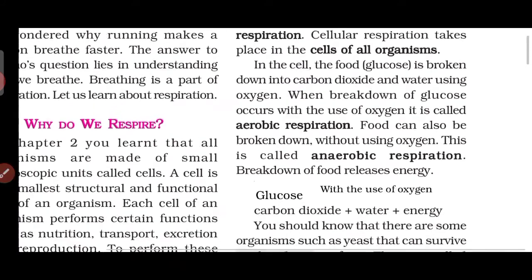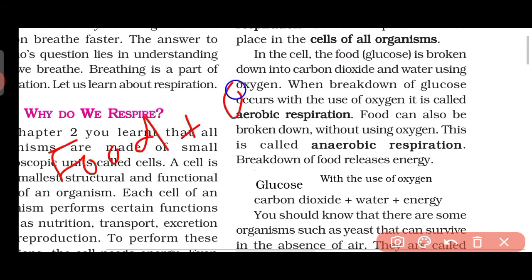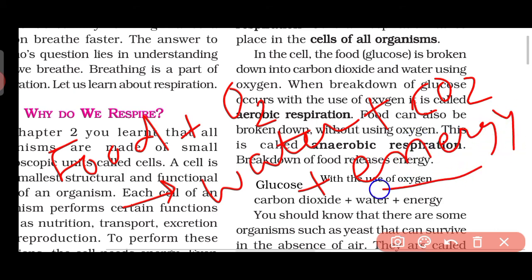Okay, in the cell the food is broken down into carbon dioxide and water using oxygen. So there was food, plus oxygen, and by use of it we have created water and carbon dioxide, plus some energy is released. That energy is useful, and to gain this energy, all this work is done.